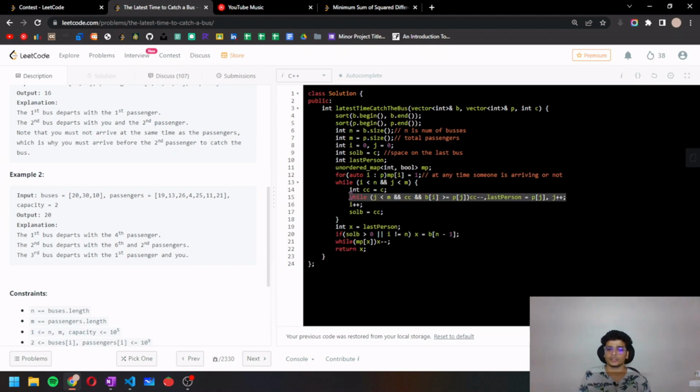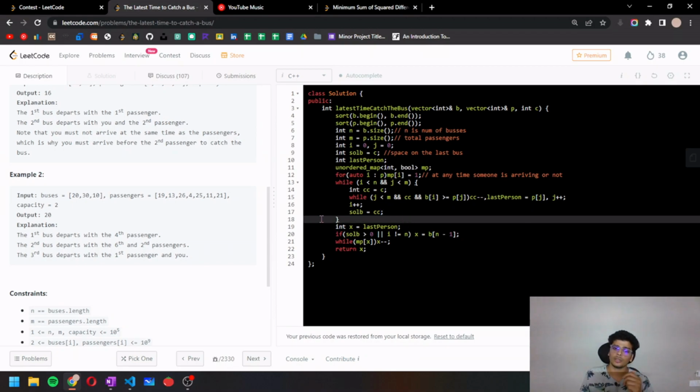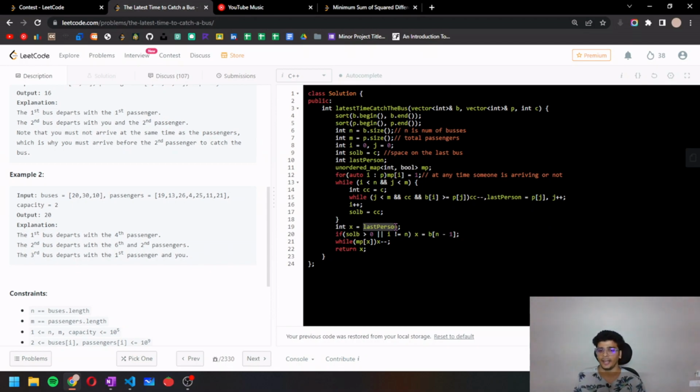Outside this while loop, I am increasing the value of my bus, and we also have a variable for the space on the last bus. That space on the last bus could range from 0 to this variable C. After this loop, I am initializing the time at which I can possibly arrive. That time could be some value less than the arrival time of the last person who boarded a bus at the end.